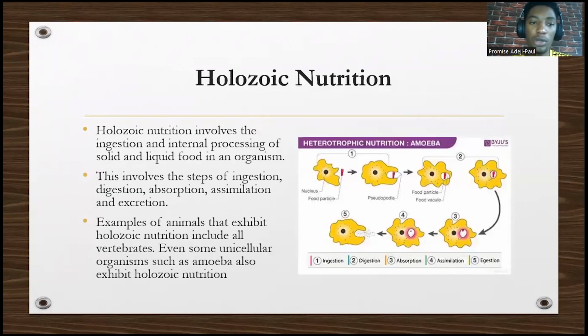So what exactly is holozoic nutrition? This involves the ingestion and internal processing of solid and liquid food in an organism. So there are usually steps in this holozoic nutrition.